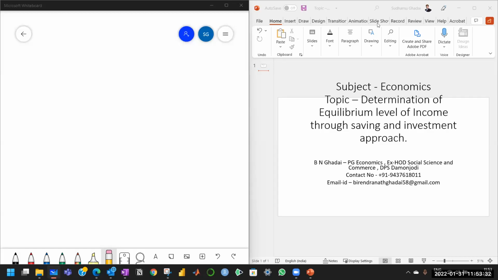Hello everybody. Today I have come with another part of the same chapter, that is the determination of equilibrium level of income, output and employment with the help of the saving and investment approach. In the beginning I told you, even though we say there are two approaches to the problem of determination of equilibrium level of income and output in the economy, yet these two approaches are one and the same, because if aggregate demand is equal to aggregate supply, automatically saving becomes equal to investment. So in theory we say there are two approaches, but they are the same and one.